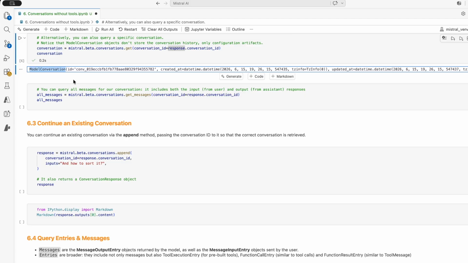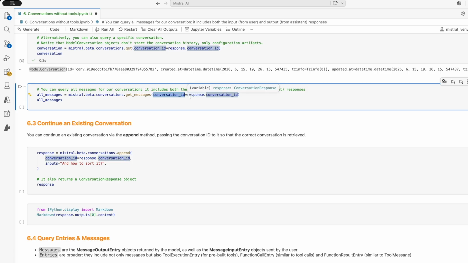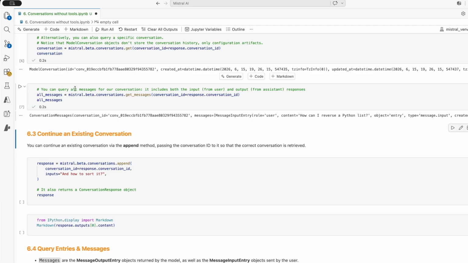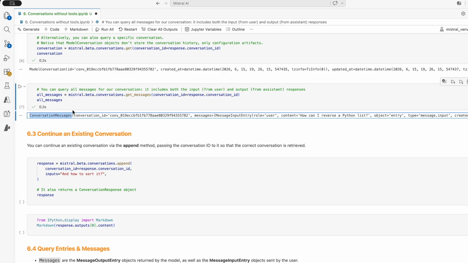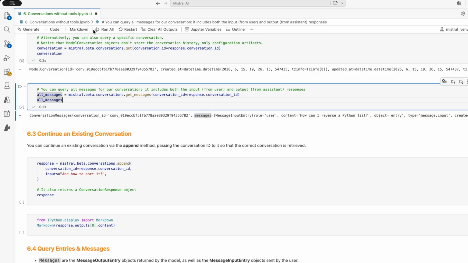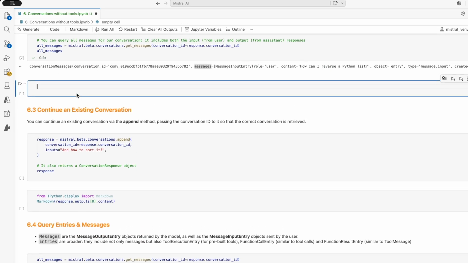And finally, we said that this model conversation does not store the messages. You can access them, however, with a different method. So mistral.beta.conversation, and this time you use .get_messages. And you still need to provide the conversation ID so it knows which conversation you are interested in. And if I do so, we can see conversation messages, it's a special object. And then within messages, I will get a list of all the messages that are stored for this conversation. Let's have a look a bit more closely.